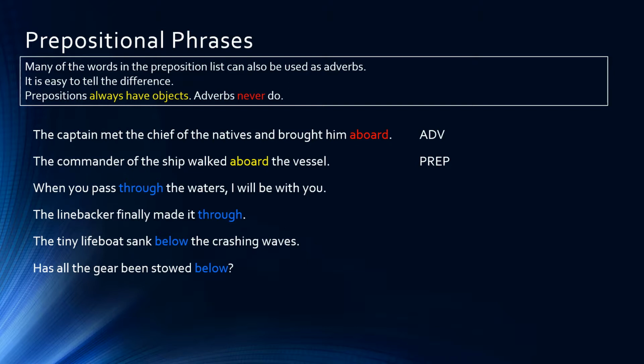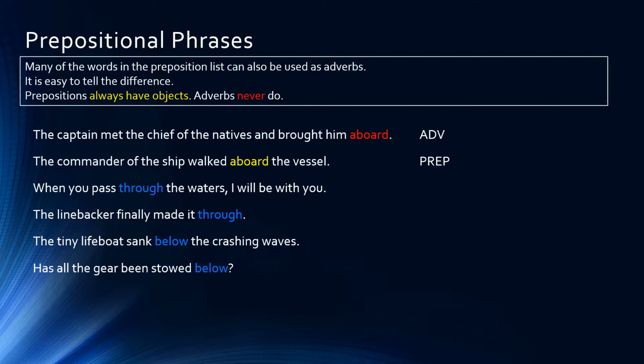So in the first sentence, the word aboard is not used as a preposition, but rather as an adverb modifying the verb brought. In the second sentence, the word aboard is a preposition beginning the prepositional phrase aboard the vessel, a preposition and object of the preposition.